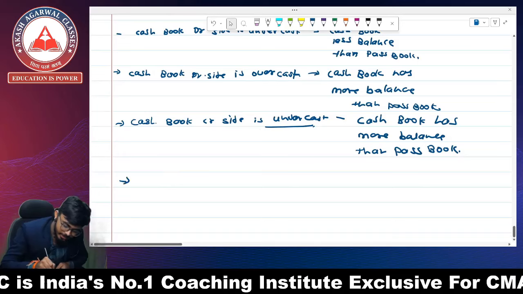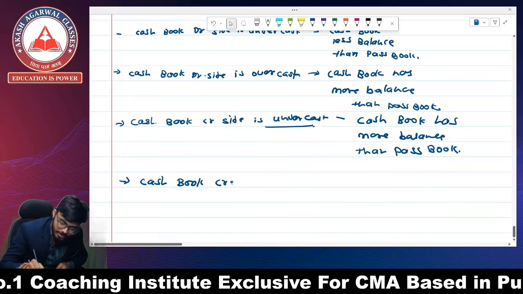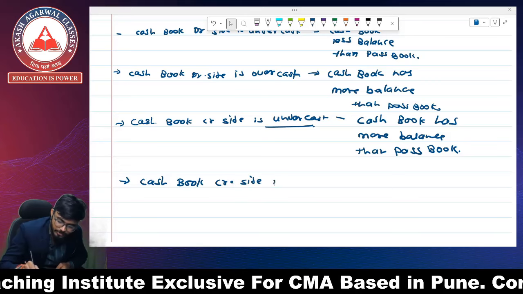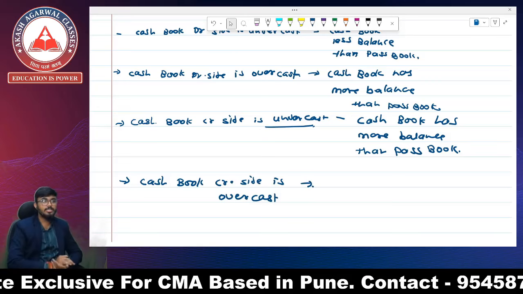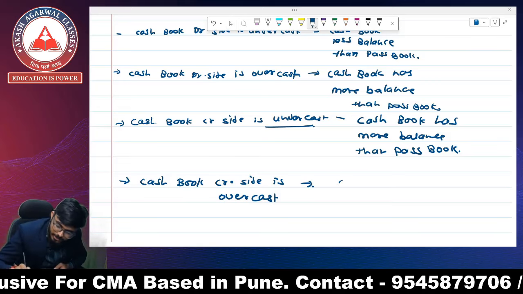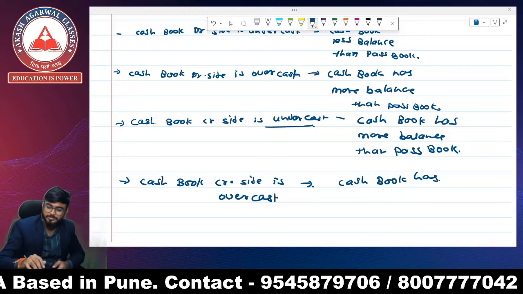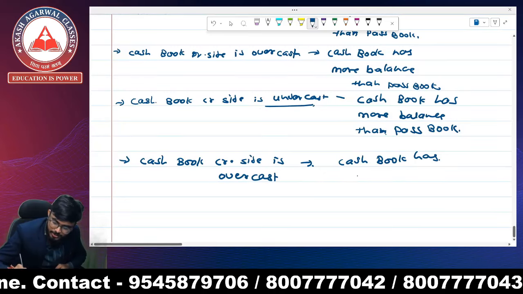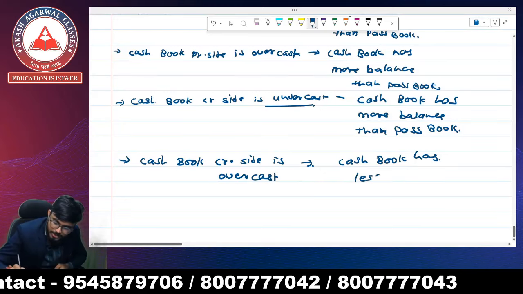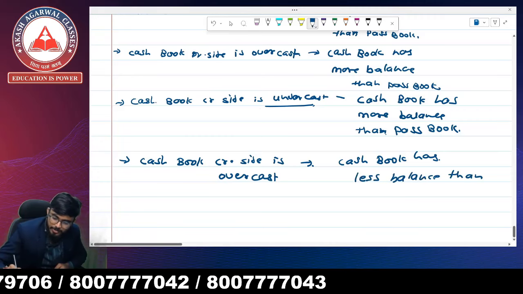And when I say that the cash book credit side is overcast, it means the cash book has less balance than the passbook.